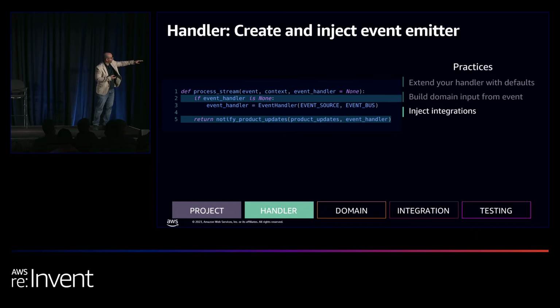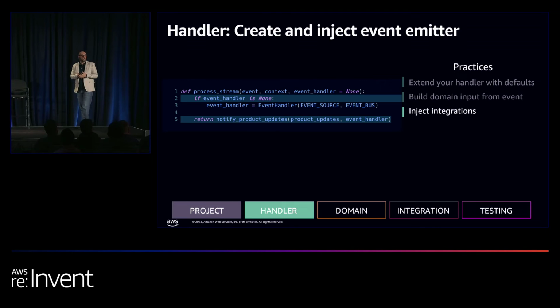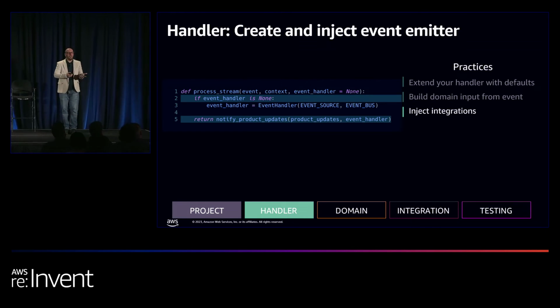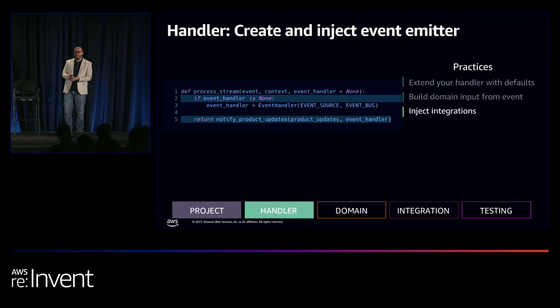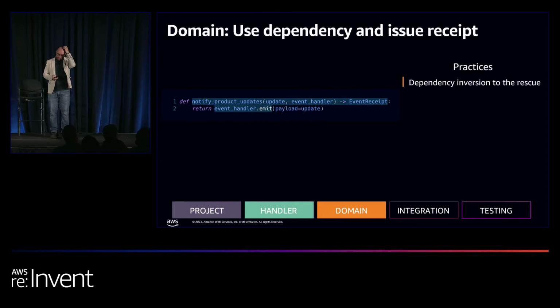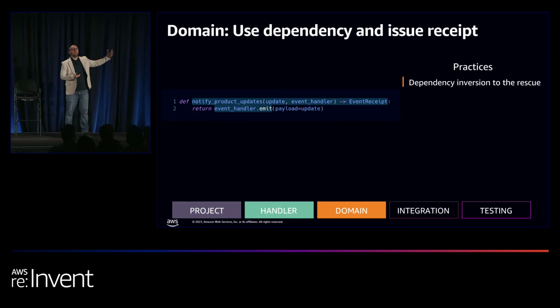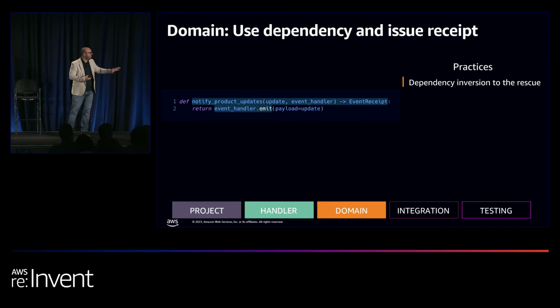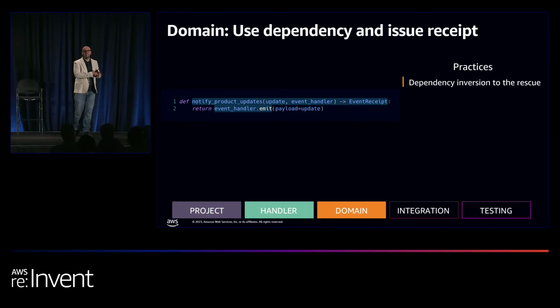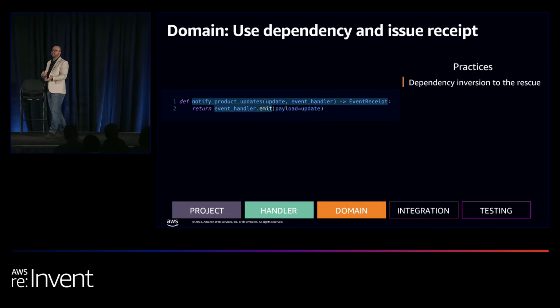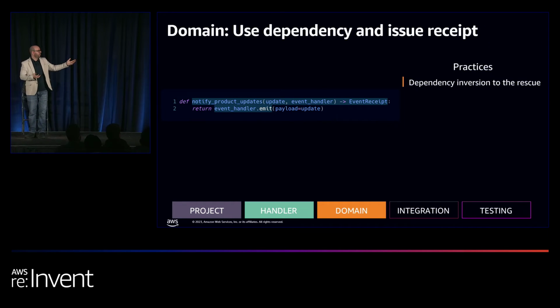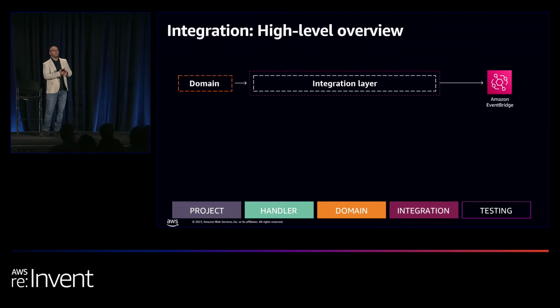And the return notify product updates is essentially our domain. Because it's a very simple product, we're not actually doing any business logic, anything difficult. Our domain is as simple as: we take the dependency, and we simply emit an event based on that domain. That's it, nothing really complicated. We're using dependency inversion to make it easier for tests and to make it easier to add other pieces. Now it is an event, maybe it could be S3 later, maybe it could be something else as well, so it's easy to extend. The bulk of this part now is integration.